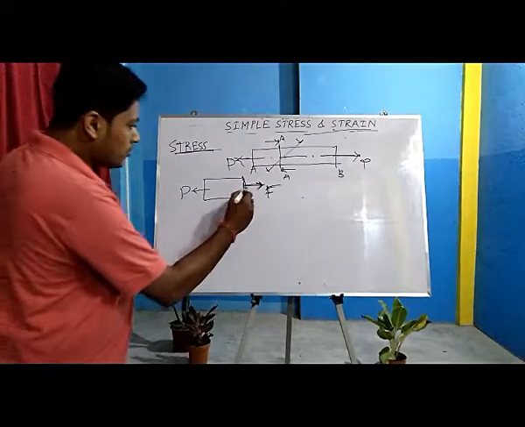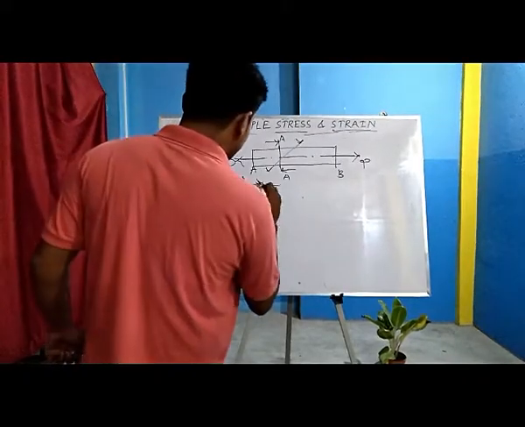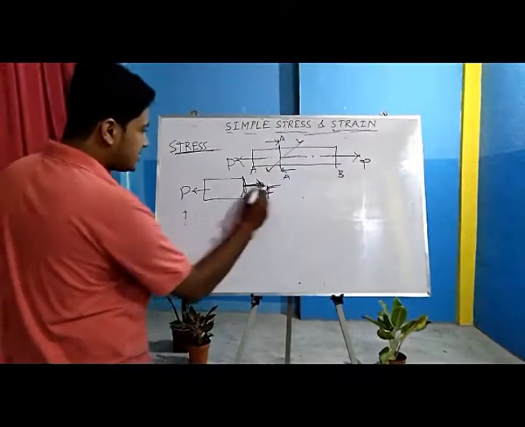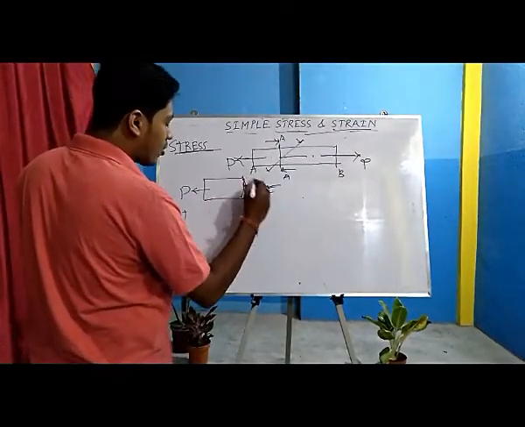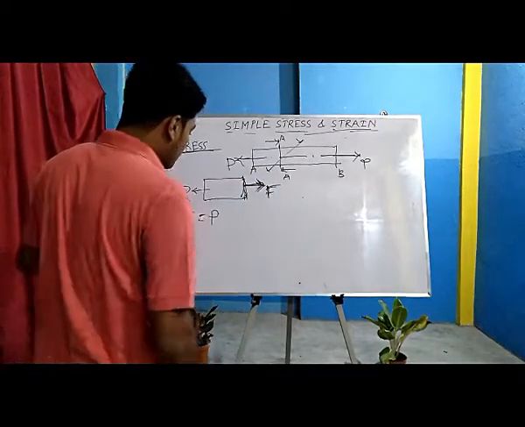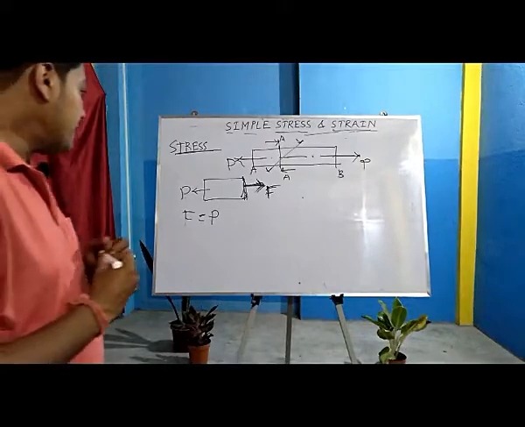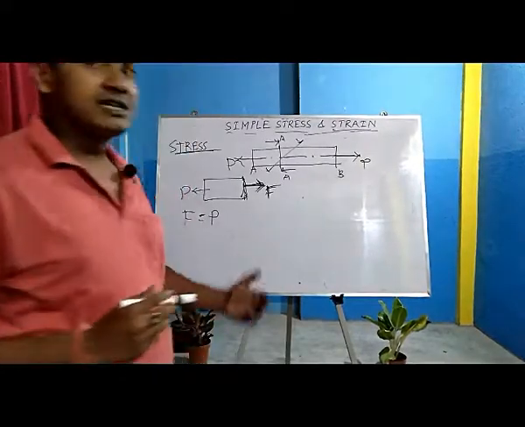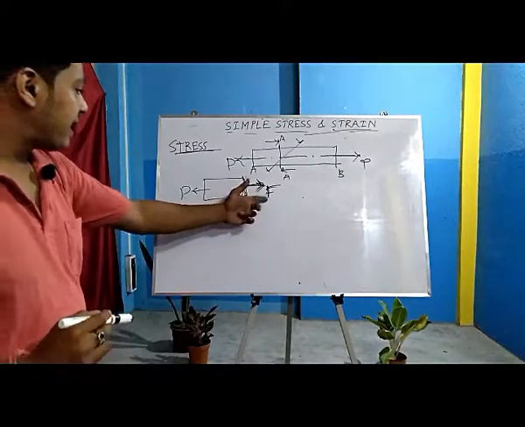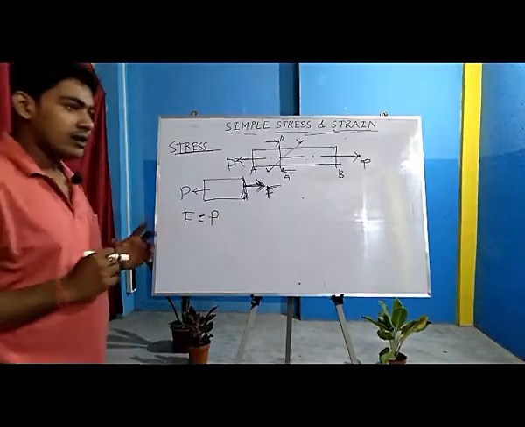Now, this cross section area is giving a force F, and as per Newton's law, this F is given by all the molecules. So, total F will be equal to P. You are applying load P, which gives a resistive force F, and F and P are equal.